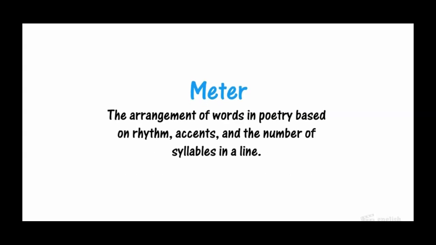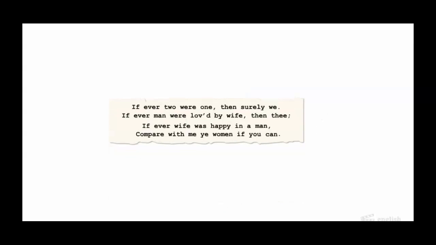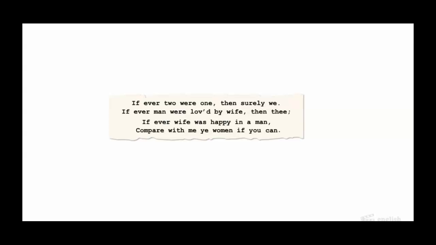Another way the lines are connected is by meter. Meter is the arrangement of words in poetry based on rhythm, accents, and the number of syllables in a line. I like to think of it as the drumbeat of the line. Let's see if I can get the rhythm right as I read a few more lines.